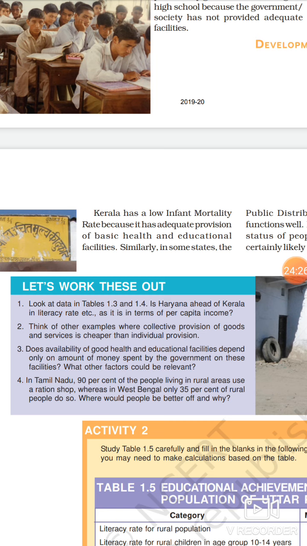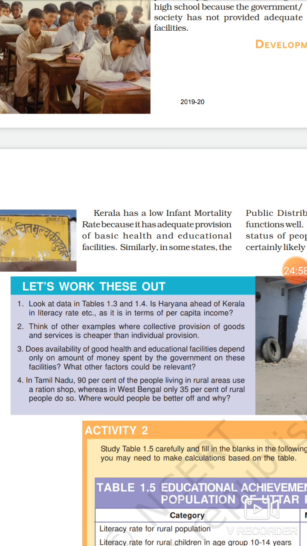So people are more able to access these shops where necessities like wheat, rice, flour, sugar, tea are available to people below the poverty line at a very low price. So it leads to an improvement in their nutrition.